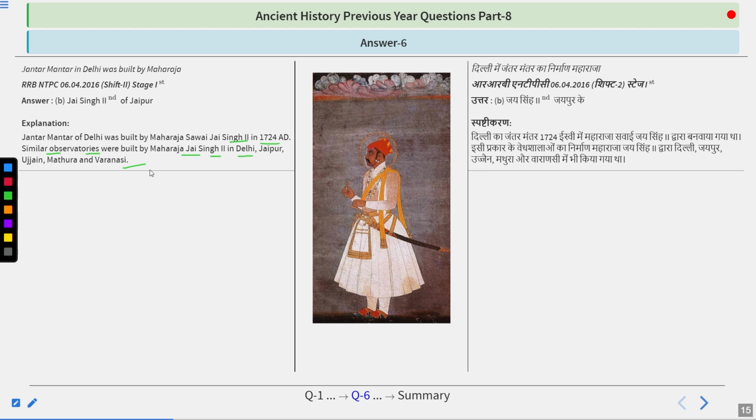And he was a kind of modern king at that time because he himself was very interested in mathematics and the related subjects, and that is why he created a lot of observatories for astronomy, astrology, and apart from that he also translated a lot of mathematics theorems into the regional languages. So remember his name is Jai Singh II of Jaipur, and he was the person who created Jantar Mantar of Delhi.